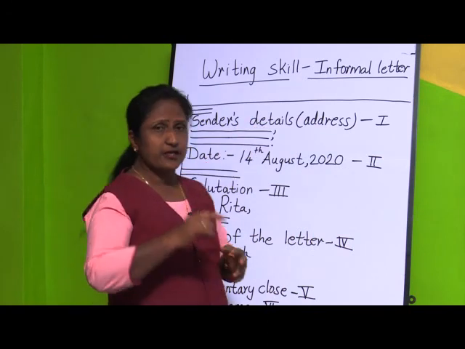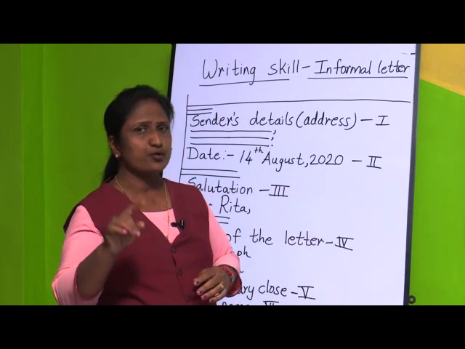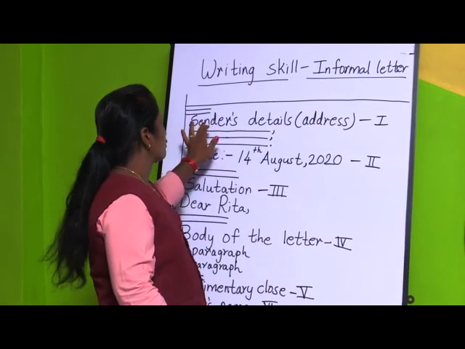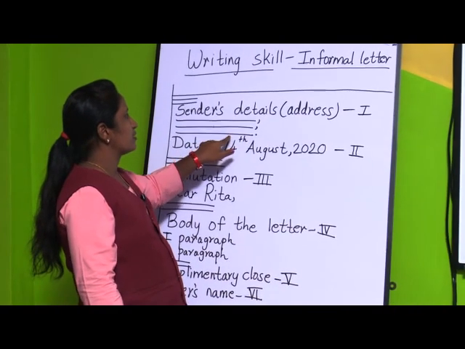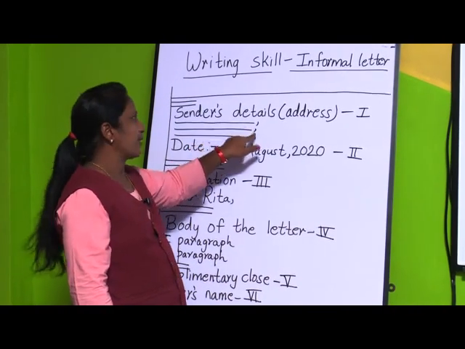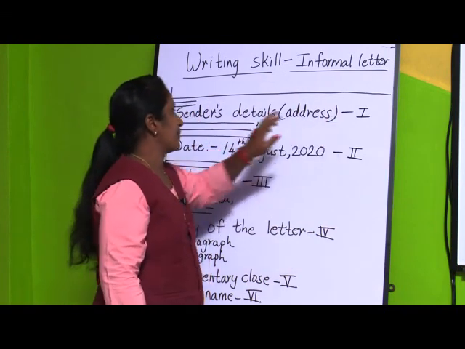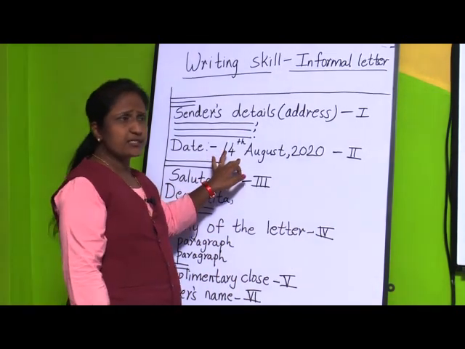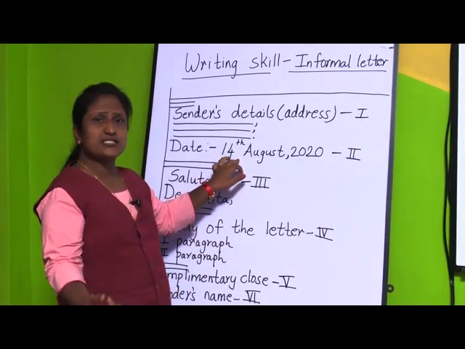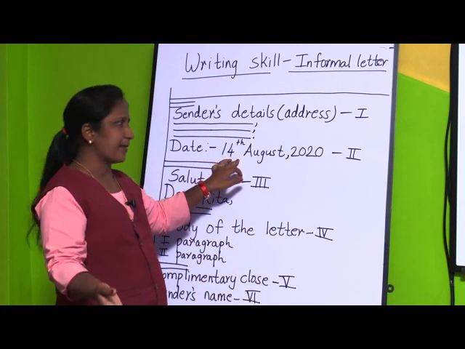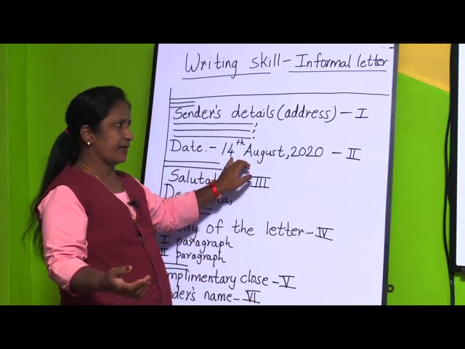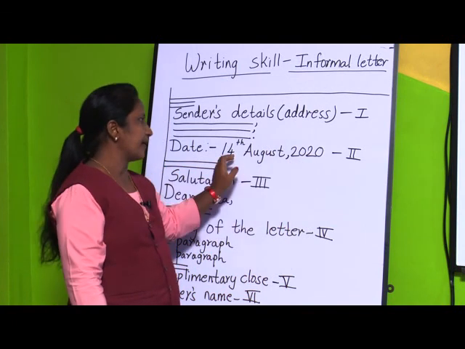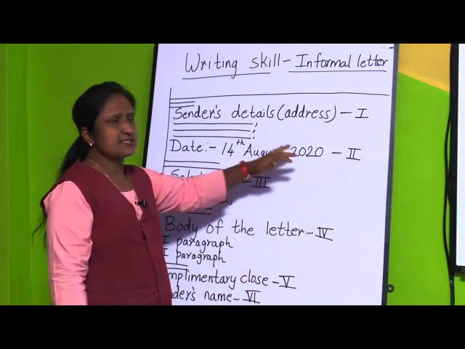The first step will be the sender's detail, or we can say the address. I told you children, if you are writing the letter, you are going to write your address, whatever address it is of your house. You are going to mention the address here in 2-3 lines. So, this is the first step. Second step is what? You are going to write the date. Suppose you are writing the letter on 16th August or on 1st September, then you are going to write the date and whatever year it is. You are going to mention the year also, date and year. This is the second step.